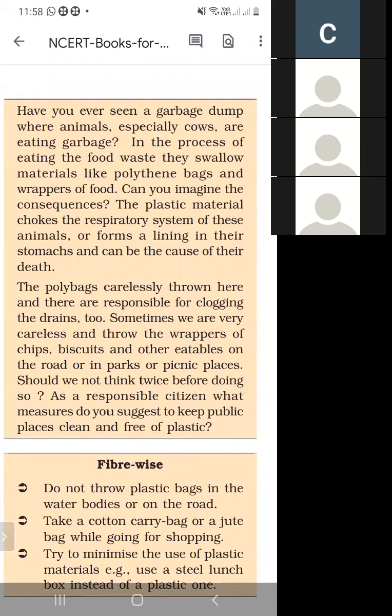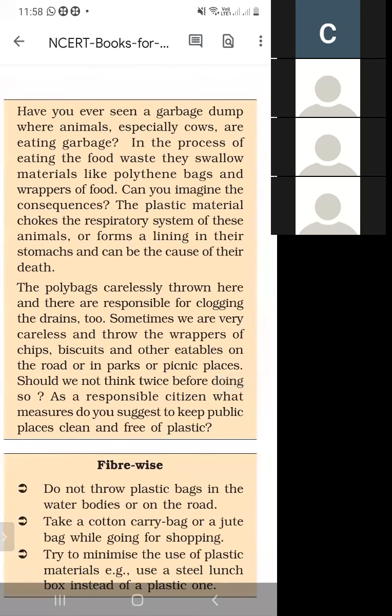So, what are the disadvantages of poly bags? When we throw poly bags in the street, they can also clog drains. And when we throw packages like chips and biscuit packets in the park or a picnic place, these can create many problems, and we should throw these types of packets in the dustbin.